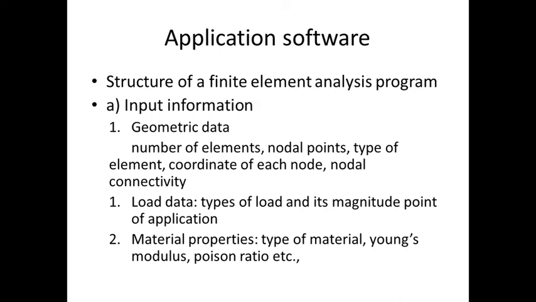For creating the isoparametric formulations, the input information is geometric data. Generally, the software package always follows some standard procedure. In that standard procedure, there is input information. The first one is geometric data. In geometric data there are the number of elements, nodal points, type of element, coordinates of each node, and nodal connectivity. Already you know what is meant by elements, nodal points, and the coordinates available with FEA. These are all the input for the software.